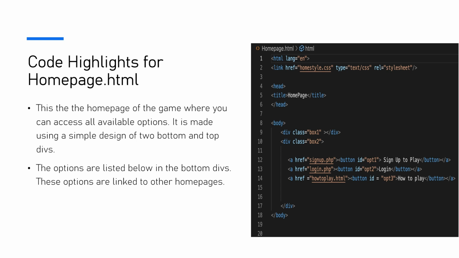Here we have the code highlights for the homepage.html. This is the homepage of the game. This is where you can access all the available options like login, sign up, or look at how to play, the rules of how to play the game. It is made using a simple design of 2 bottom and top divs. The options are listed below in the bottom divs.